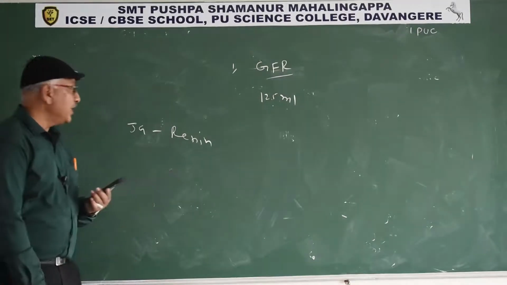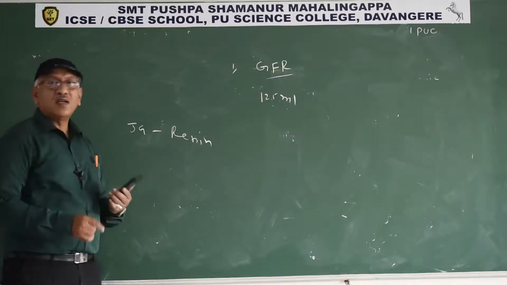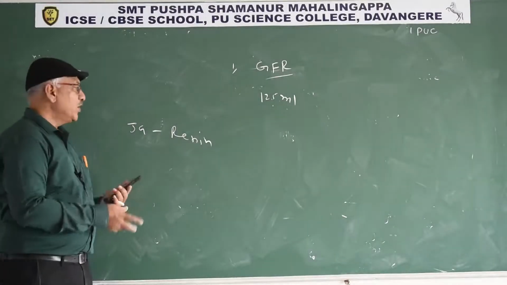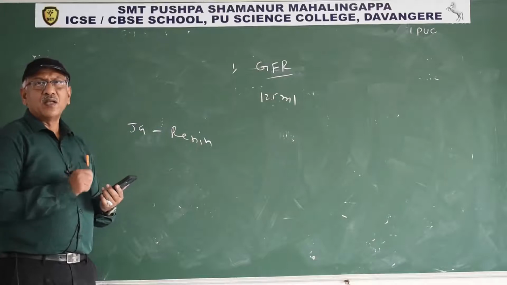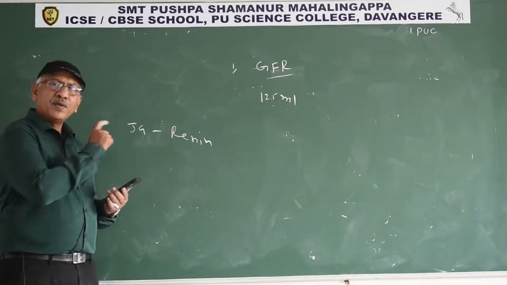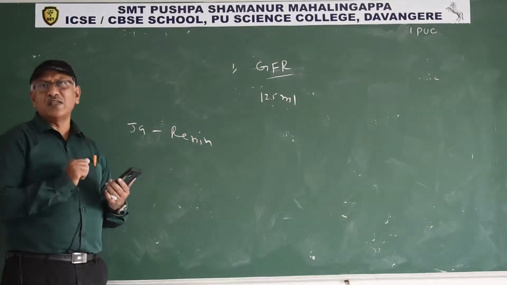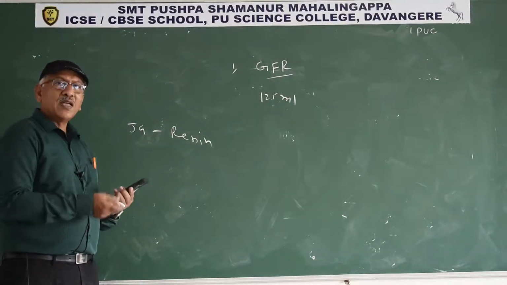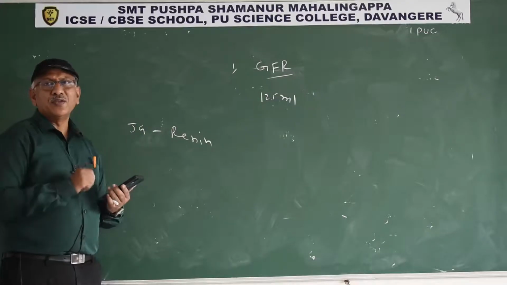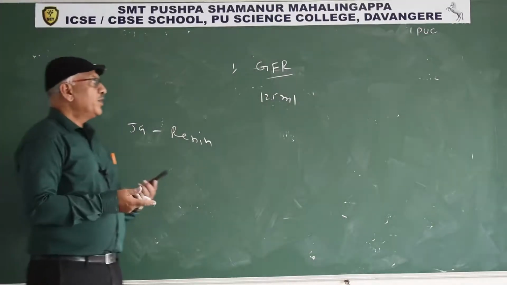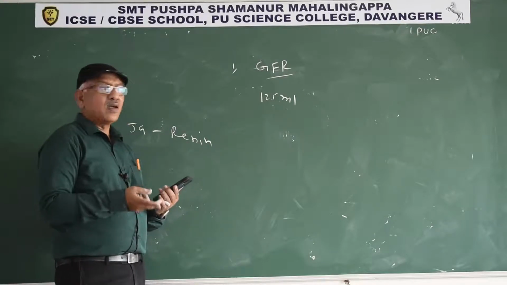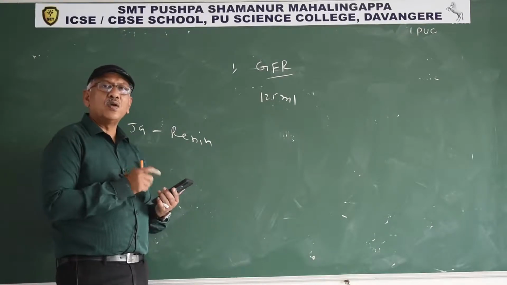The renin enzyme acts on angiotensinogen secreted by the liver, converting it into angiotensin 1. Now the lungs release the angiotensin converting enzyme, which converts angiotensin 1 into angiotensin 2. Angiotensin 2 stimulates the adrenal cortex. The adrenal cortex releases aldosterone hormone.